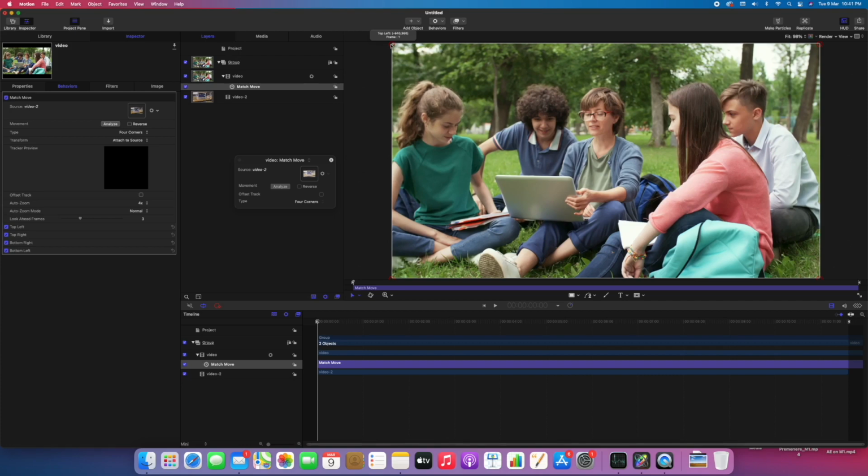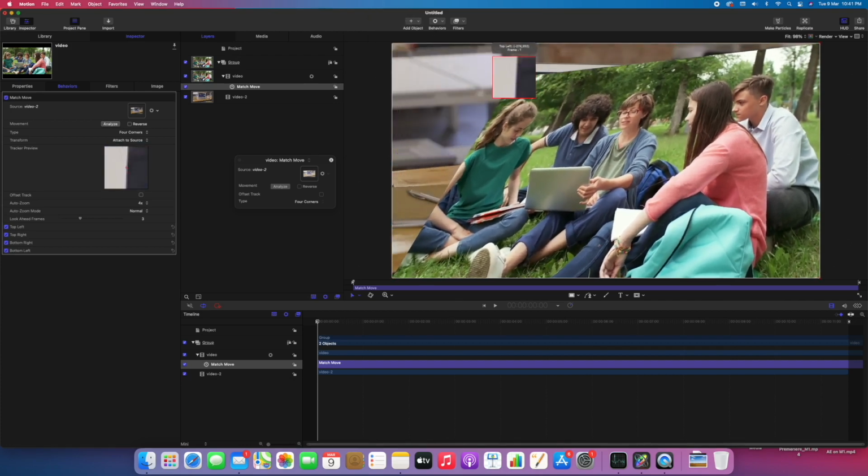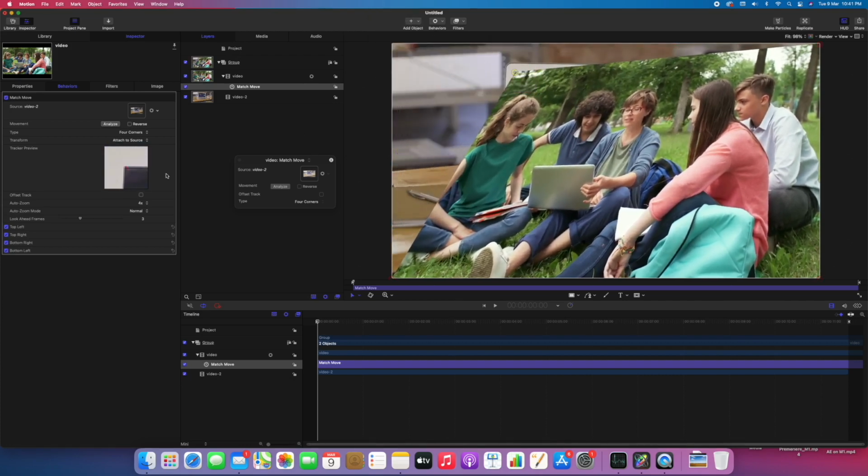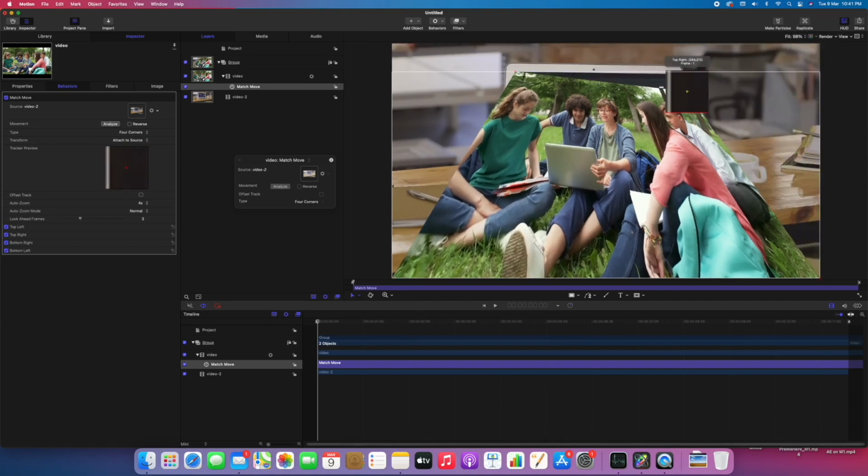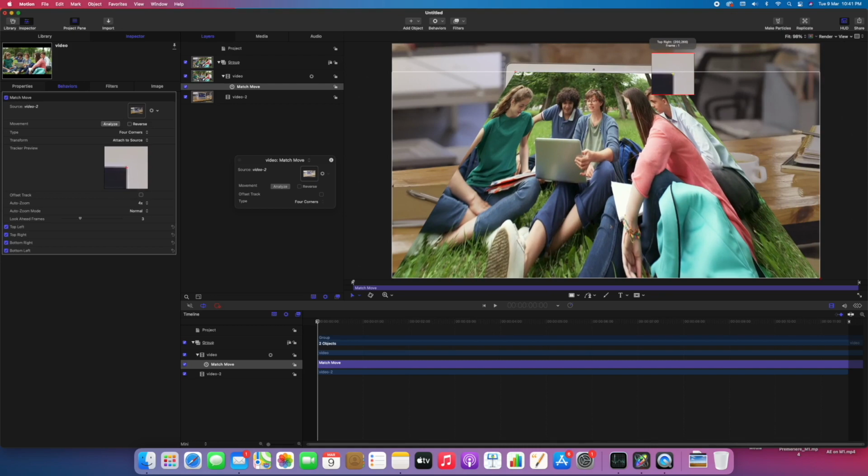So click this corner, red dot, and move it to the corner of the screen. You can see here, and same with the right top corner. So we are selecting this area to be dragged.